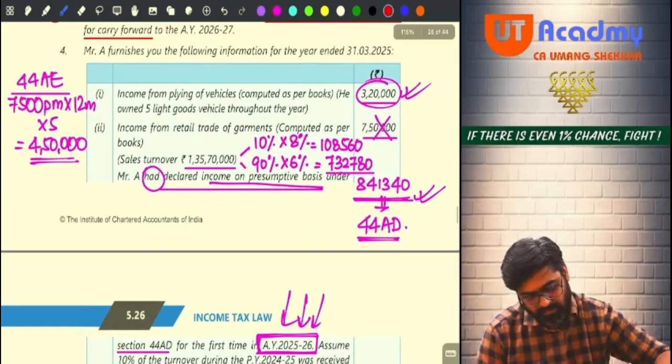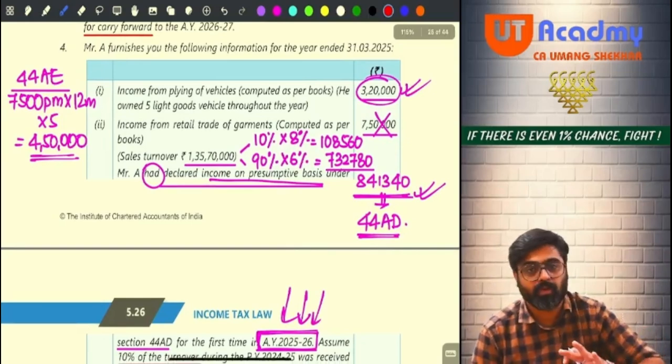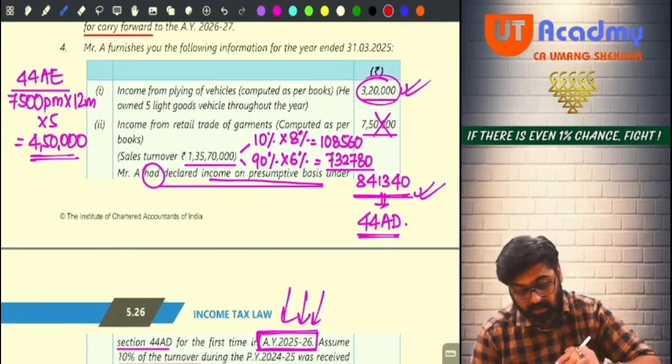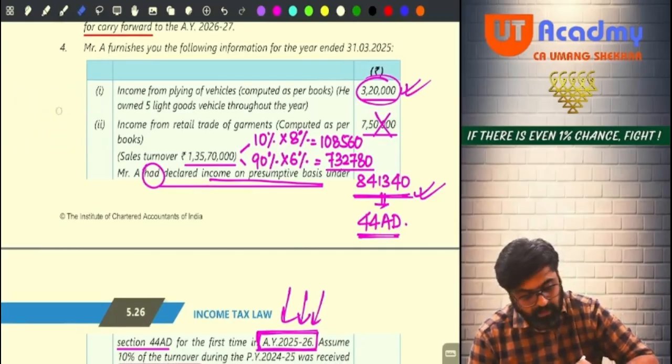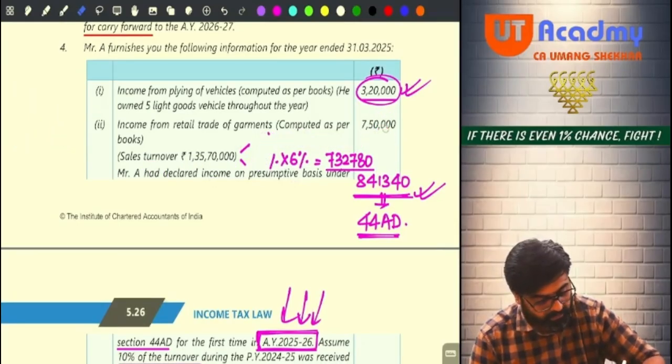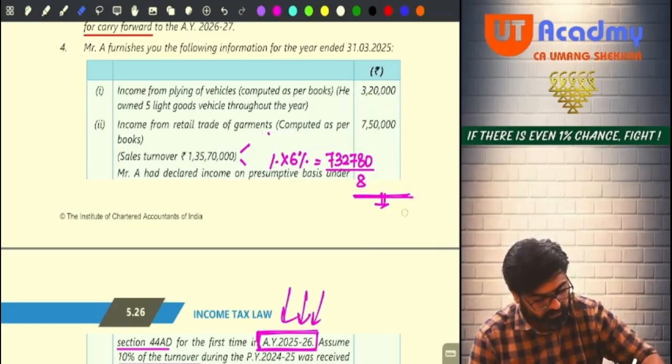Okay, come to question number 4. In this question number 4, there is a fundamental error which I'll tell you. The institute has created one error. I'll tell you where that error is.